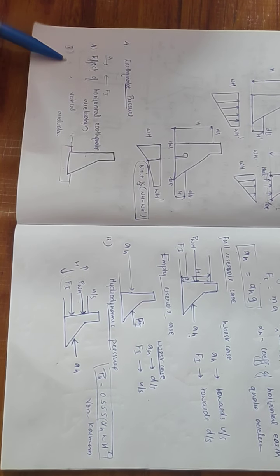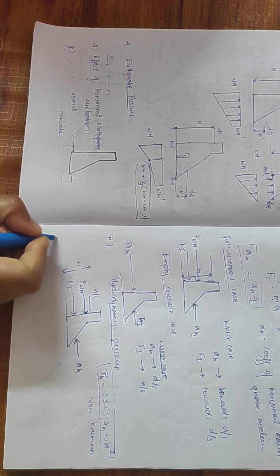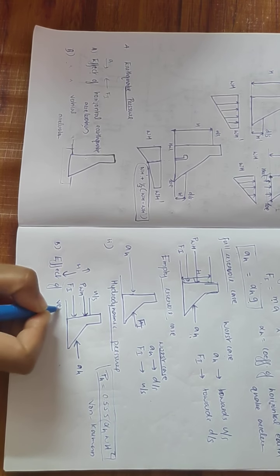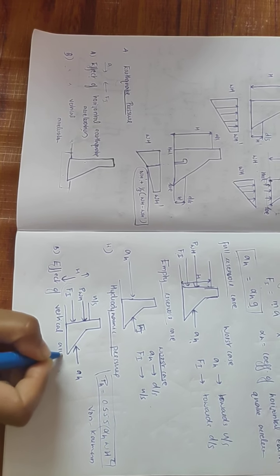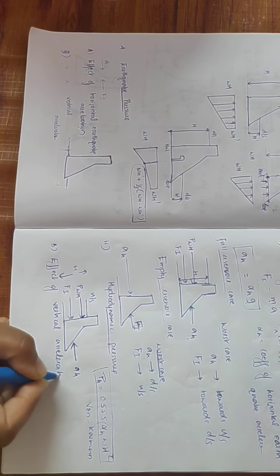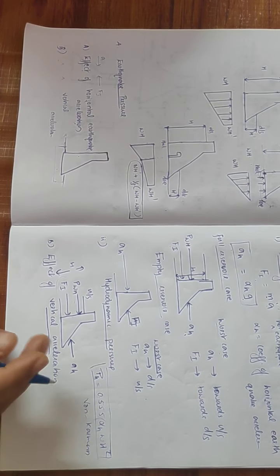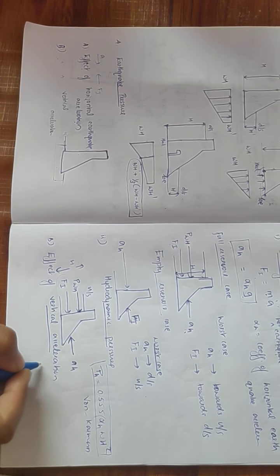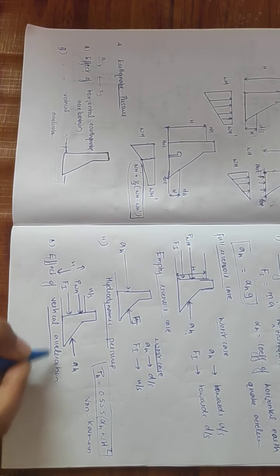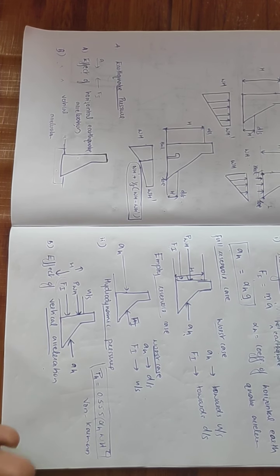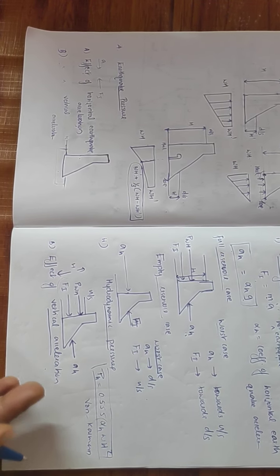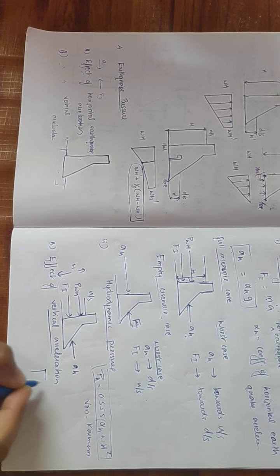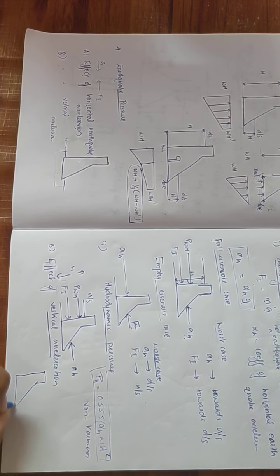And the second one is the effect of vertical acceleration. Vertical acceleration can act either in the upward direction or downward direction. What this vertical acceleration will do is increase or decrease the unit weight of the material as well as the unit weight of the water. How will it act? Okay, let's see.